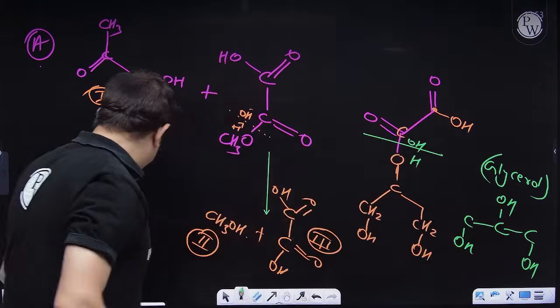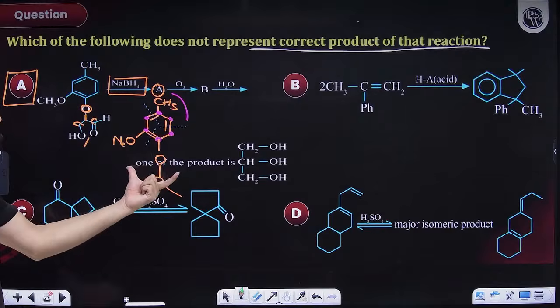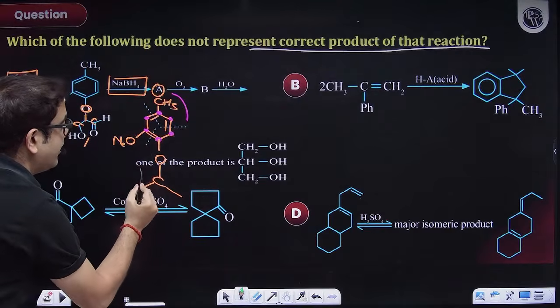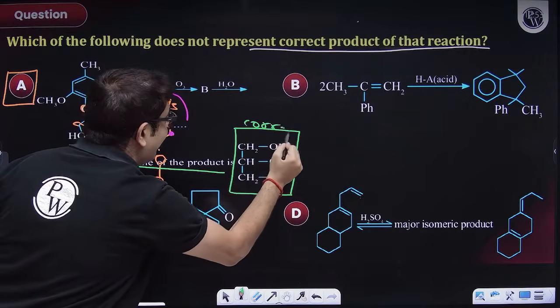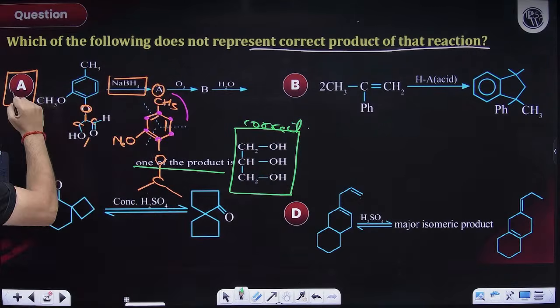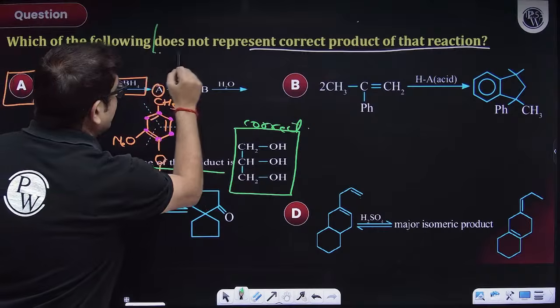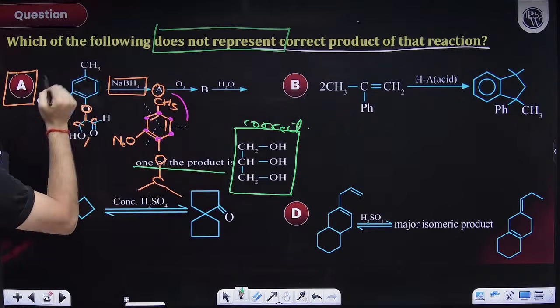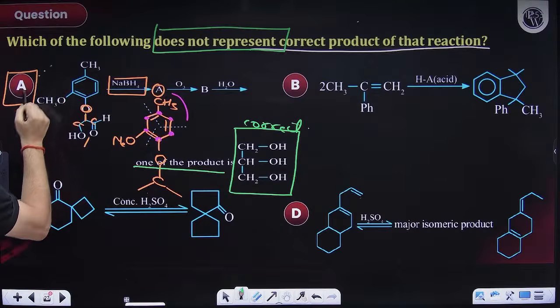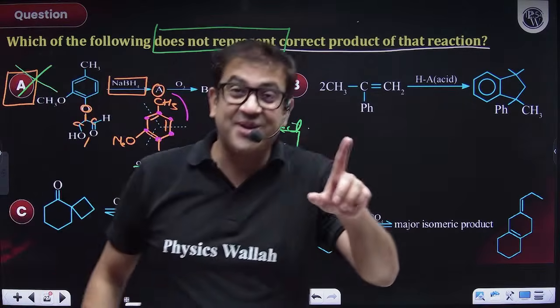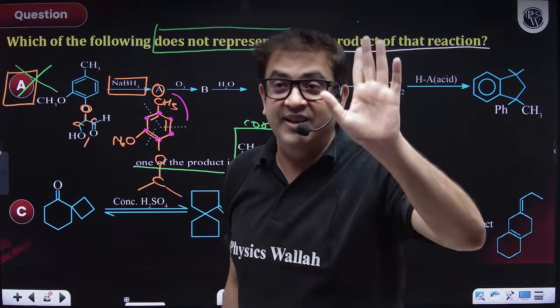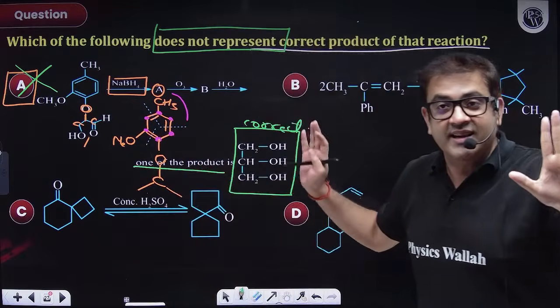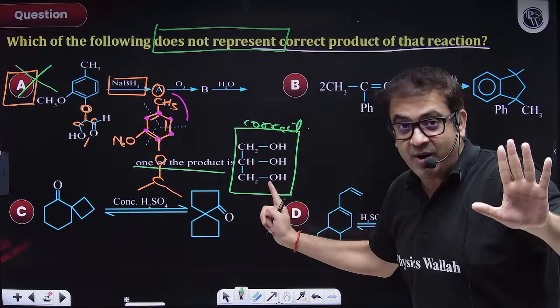A beautiful question, beta. And the question is telling you that whatever products I'm having, one of the product is glycerol. This is definitely correct, and again the question is which does not represent correct. So this represents correct thing, so that's why this is not an option for us. A good question, and we have just explored one option, beta. We are still, the product is incorrect? No beta, this is one of the product.